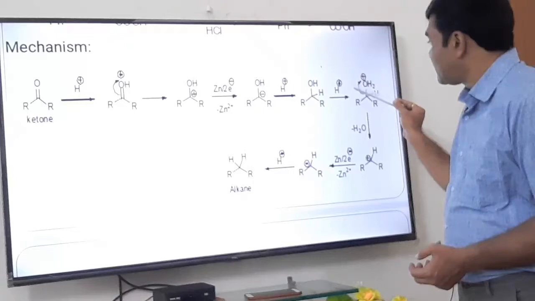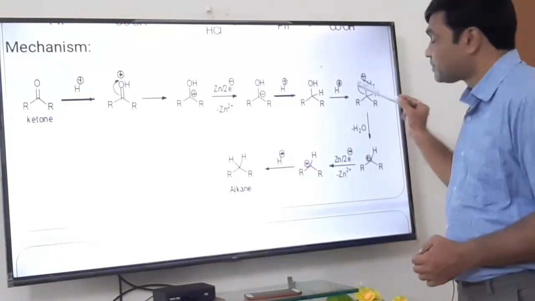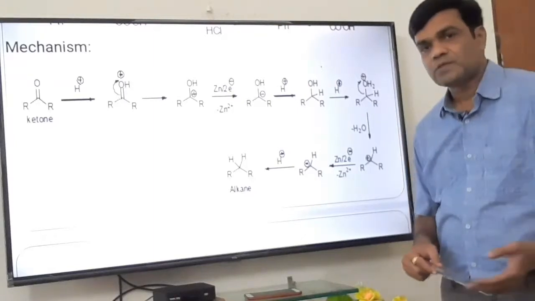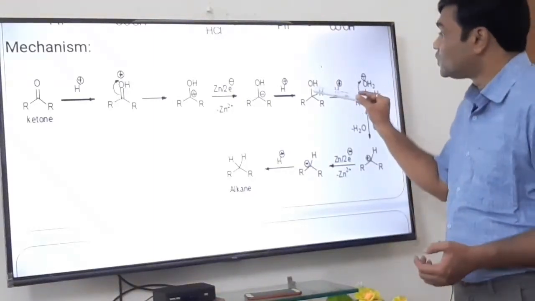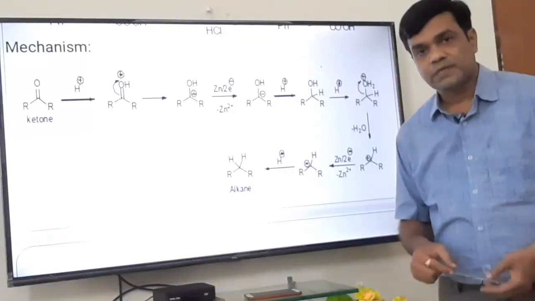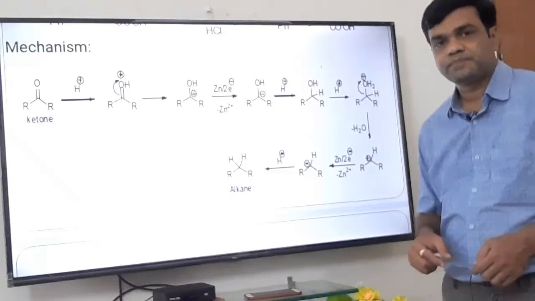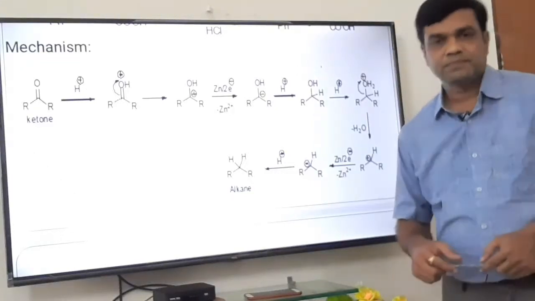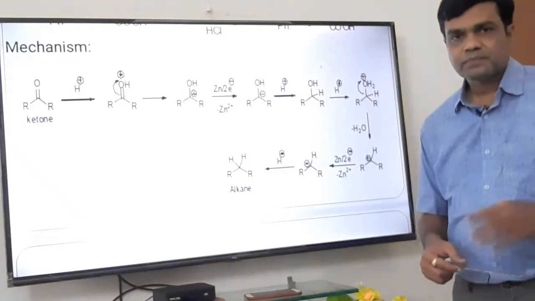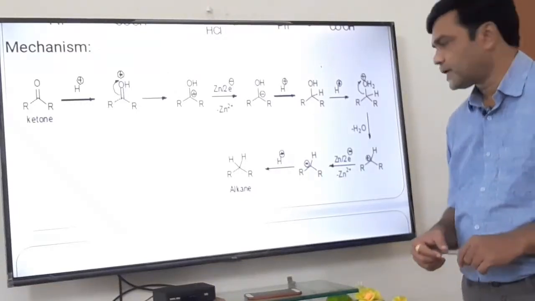Now shift this bonded pair of electrons onto the oxygen. Carbon-oxygen bond cleavage takes place. Oxygen gains the lone pair which was donated to hydrogen. Now what is the charge on carbon? Positive charge. That is, carbocation formation takes place. Carbocation, is it stable? No, it is unstable, because only the sextet is complete. We want completion of the octet.